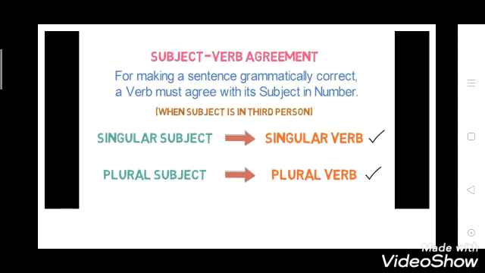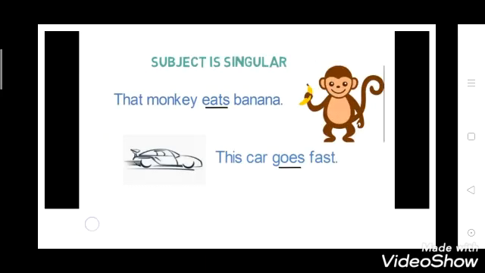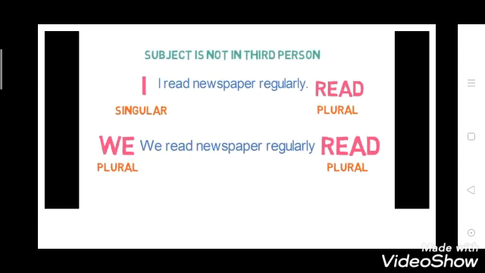So the rule is that if the subject is singular, a singular verb will be used, and if the subject is plural, a plural verb will be used, and this applies only when the subject is in the third person. What words were in the third person? He, she, it, they. Now here, viewers, the subject is not in the third person. So in this case, I is singular and read is plural. We read newspaper regularly: in this, we is plural and read is plural.